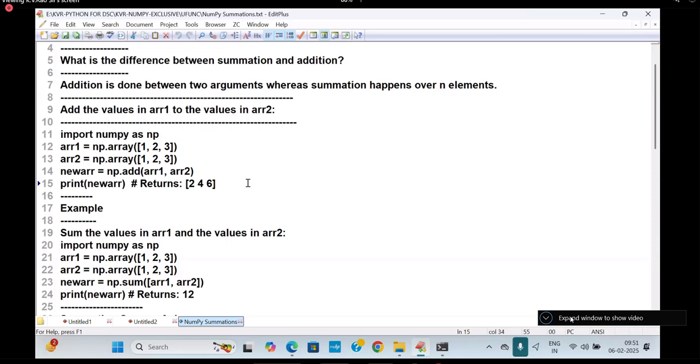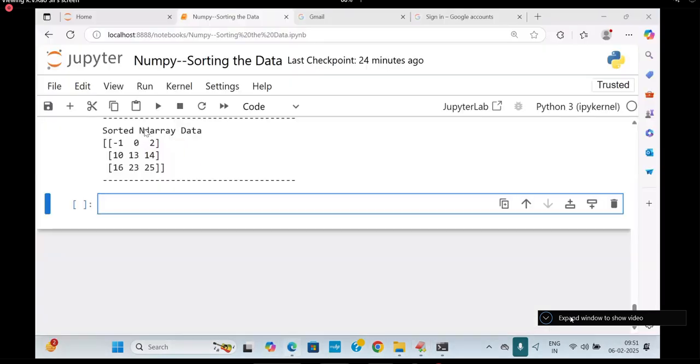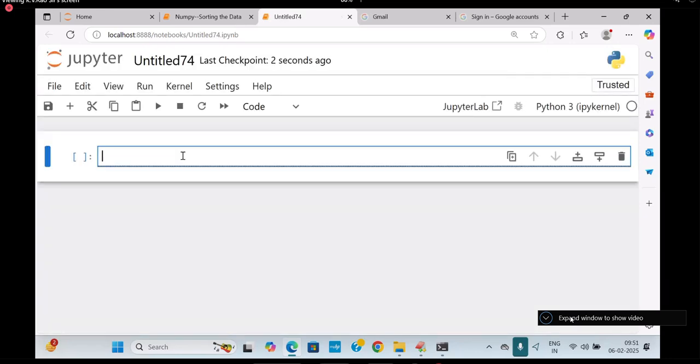Add of two matrices also I passed, or not? Two matrices passed. What is happening here? We are getting the result like that. Now all of you carefully try to follow. I'm taking a new terminal, and here I am going to write it.